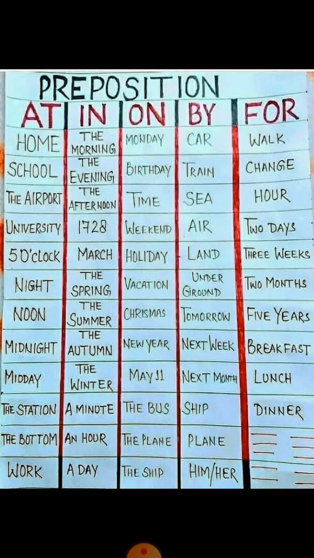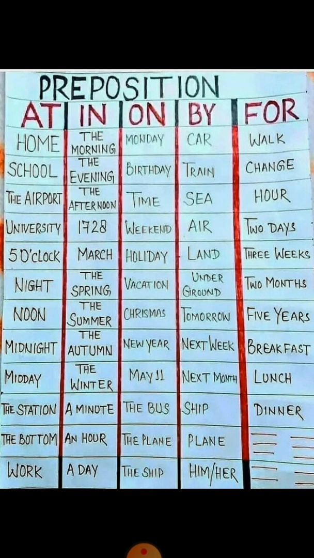Now third one is on. We are using on for the days of the week, like on Monday, on Sunday, on Saturday, and some special occasions like on birthday, on Diwali, on Dussehra. For the time, on time, when we are going to reach any place within the time, then we are using on time.